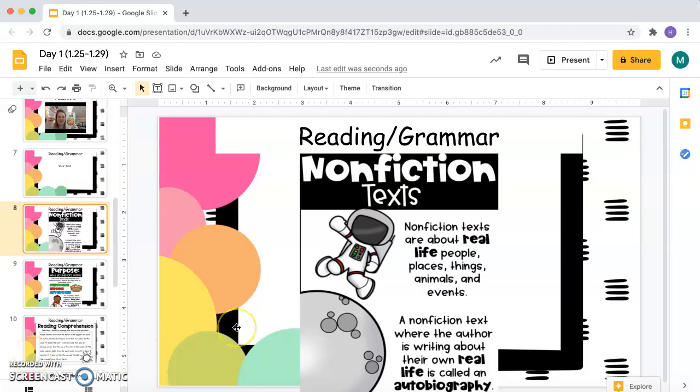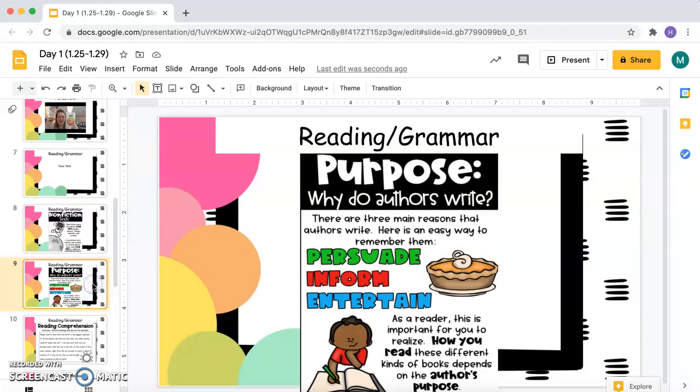Okay, we're going to get started with our reading and grammar this week. So, for reading, we are going to talk about nonfiction texts and the purpose of the story. Nonfiction texts are texts that are about real life people, places, things, animals, and events. Nonfiction text where the author is writing about their own real life is called an autobiography. So, we're going to read a story this week about an autobiography.